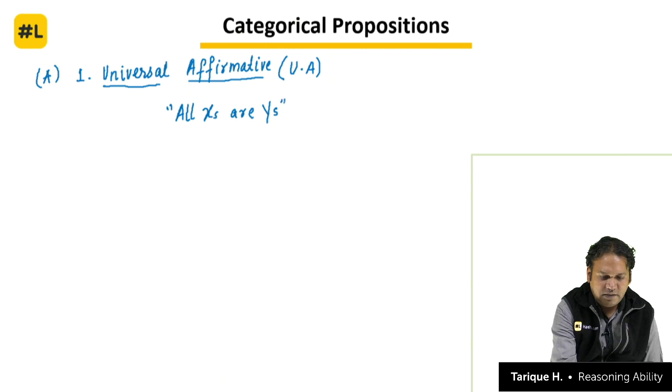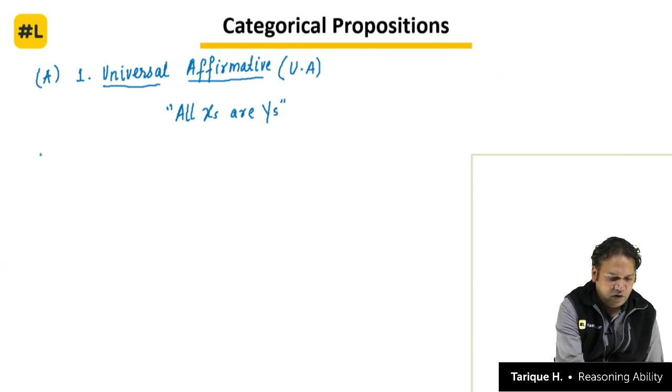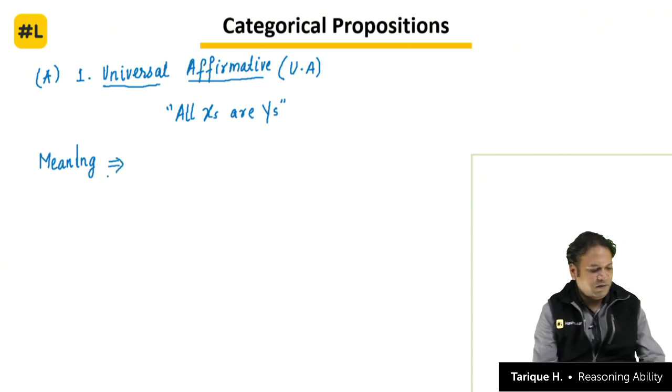So what is the meaning of this statement? We start by discussing the meaning, and everything in detail we will see from the basics.